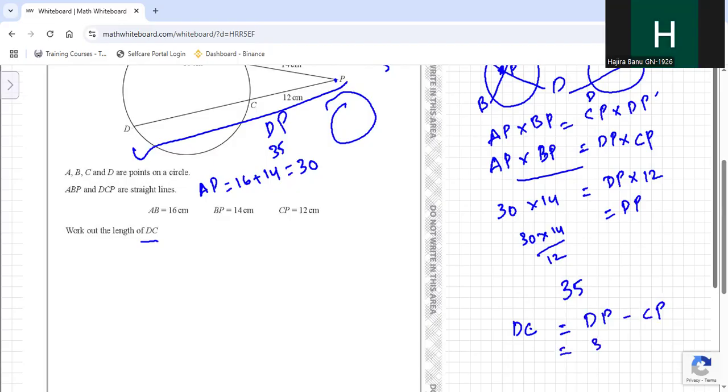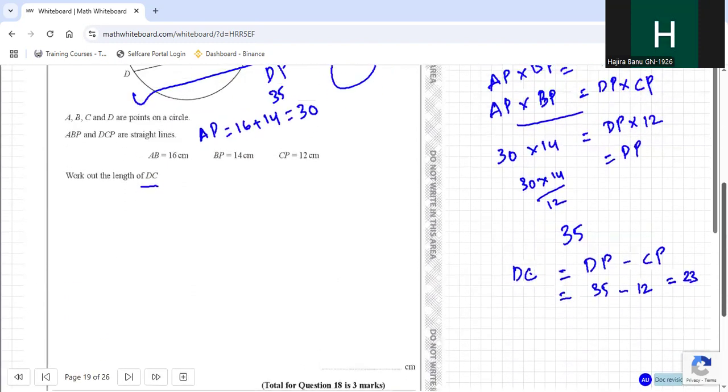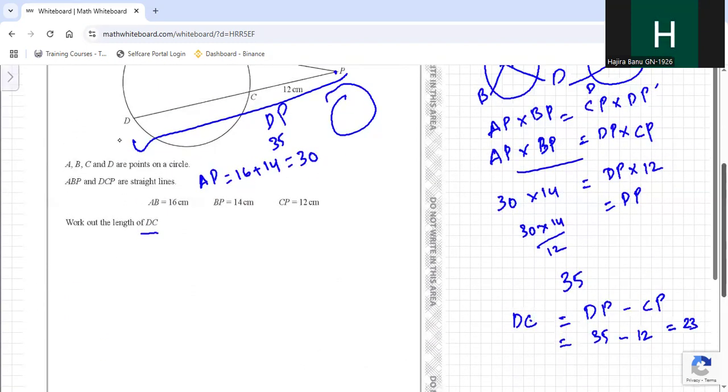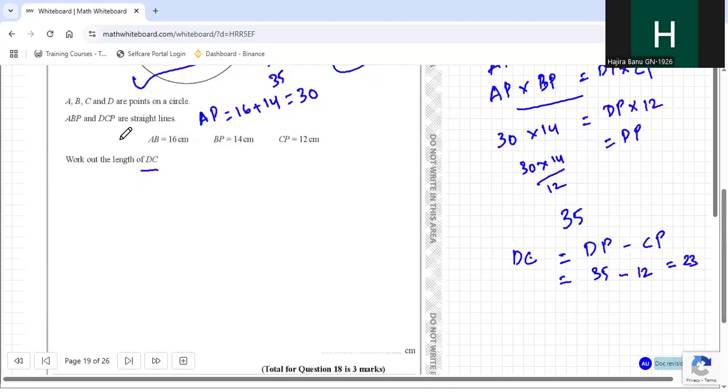So 35 minus 12. Can you tell me how much is 35 minus 12? 23. That's it. Okay, does anybody have a doubt in this question? No, ma'am. Okay.